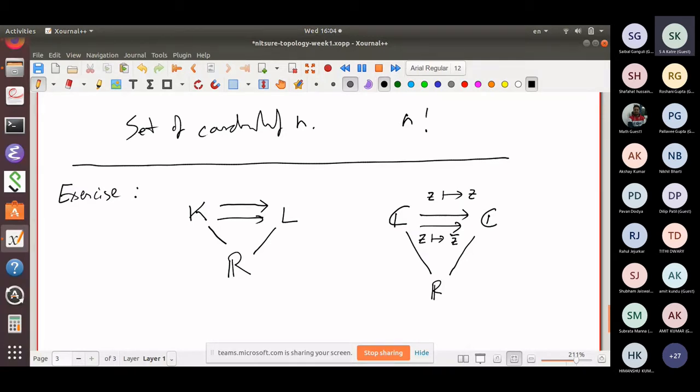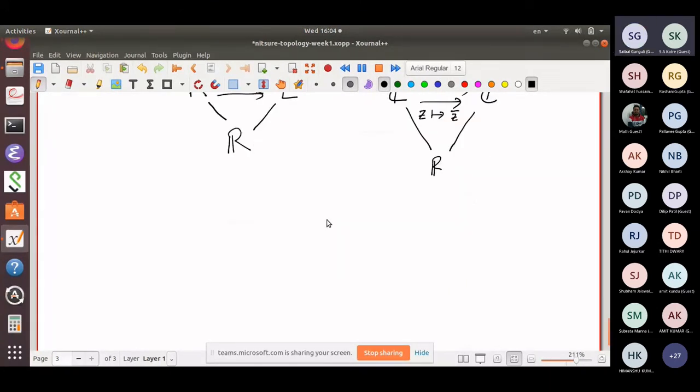The completion of a metric space you will find is uniquely unique. It's not physically unique, there could be different constructions, but it's unique up to a unique isomorphism.